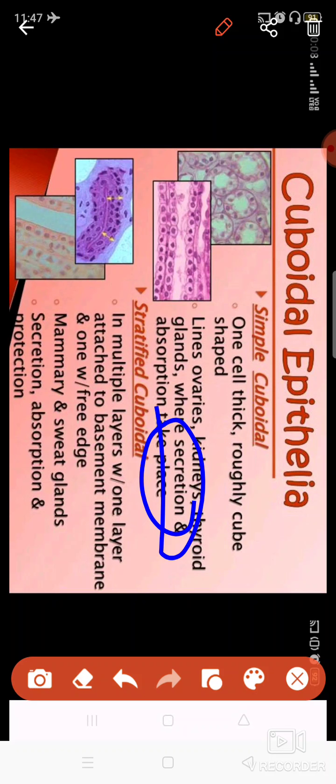Ovaries secrete hormones, that is progesterone and relaxin, and in the thyroid gland it is present, which releases thyroxine hormone. In kidneys, their function is absorption of substances like salts, excess sugar and amino acids. These are absorbed there in the kidneys, so their function there is to absorb materials. Other than that, in ovaries and other glands, their function is secretion of hormones and digestive enzymes also.